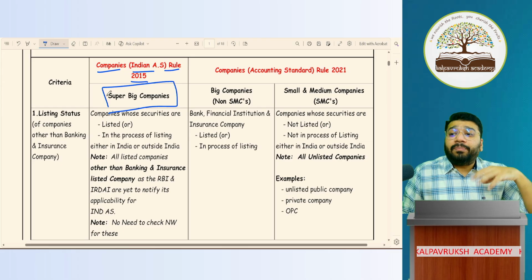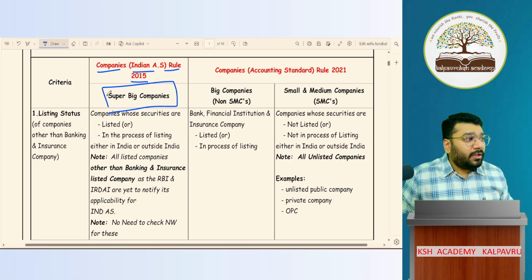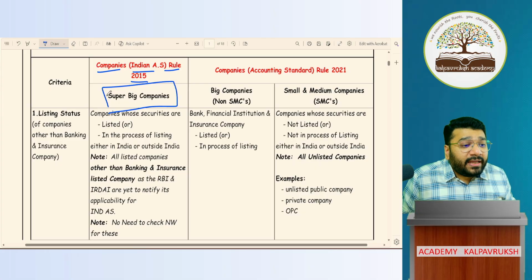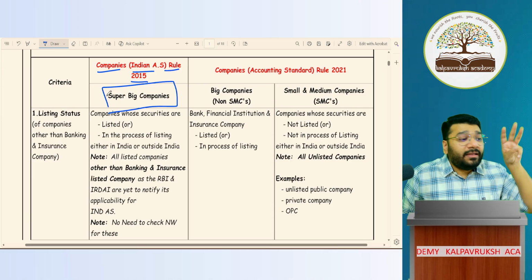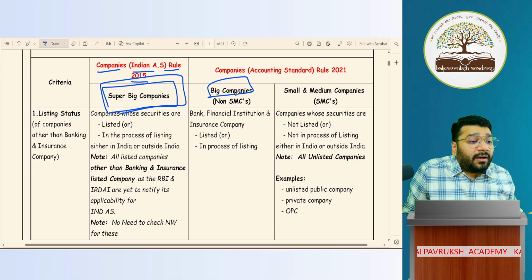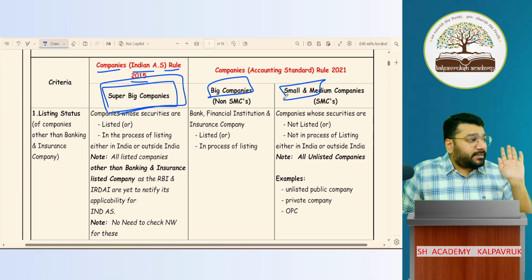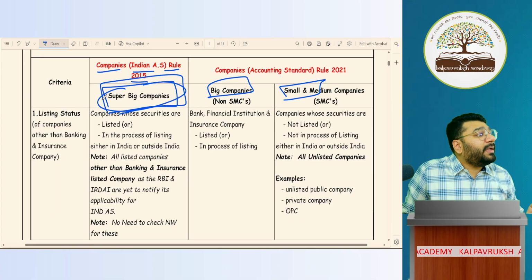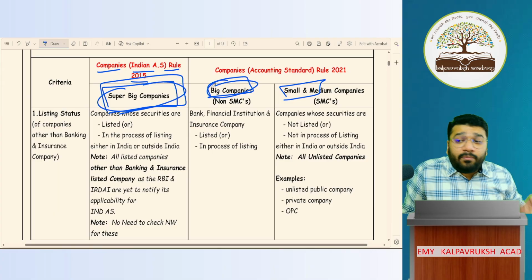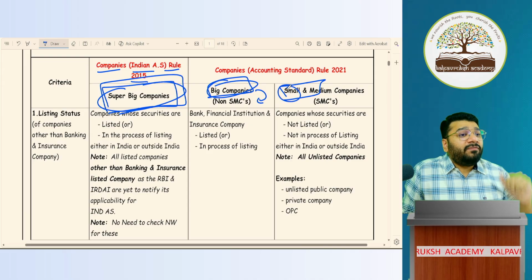When I talk about the applicability of Ind-AS and AS on corporates, for our convenience, I have bifurcated the company under 3 categories. First category is super big company. Second category is big company. Third category is small company. For our convenience, I have categorized it. There is nothing called a super big company. The name big company, what we allocated, technically that is called as non-SMCs. And small company that we have given a name, we call that as SMCs. Got it, not got it?